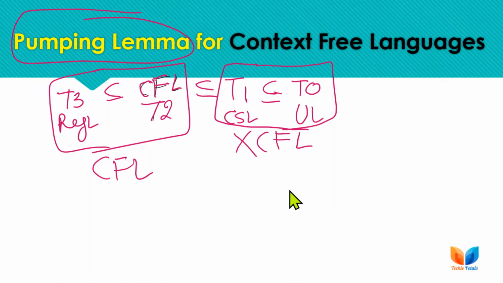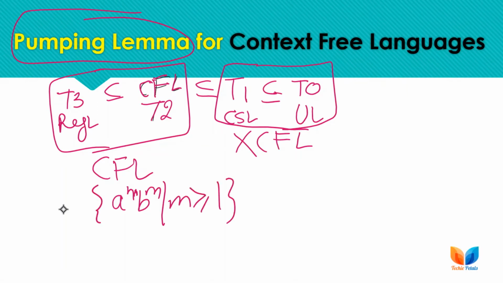Okay, so as in the last lecture, we had a raised to power n, b raised to power m. We were taking this example where m is greater than or equal to 1, and in the previous lecture we proved with the help of the lemma that this language is not a regular language.